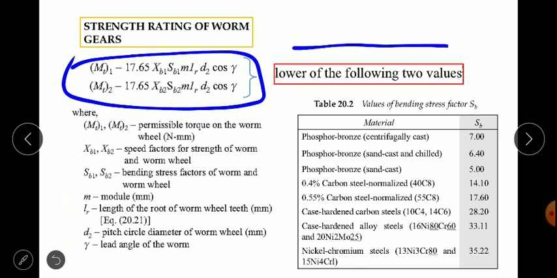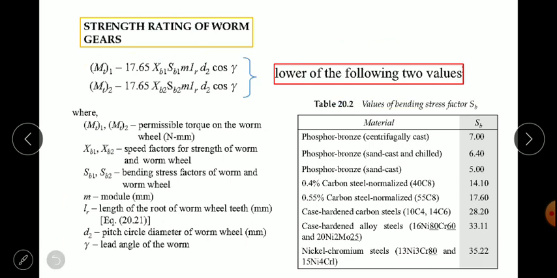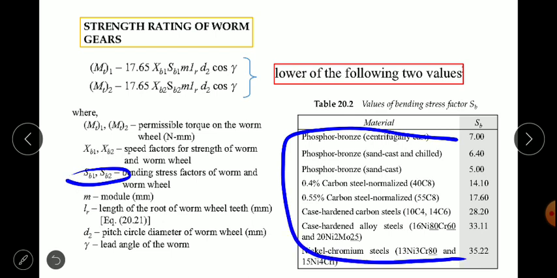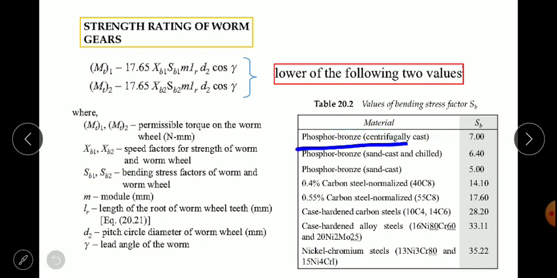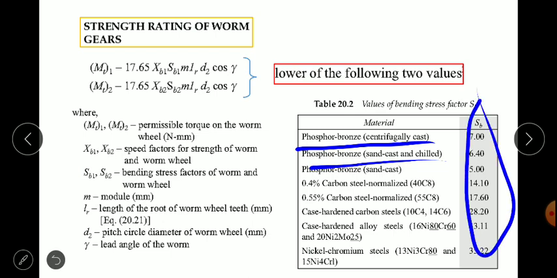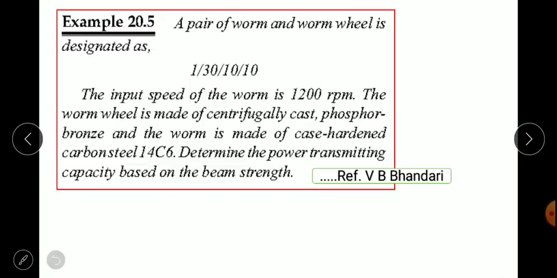It will be the lower of the two values. So we have to calculate two torque values, and the lower of the two torque values is the one that can be used. The Sb value, that is the bending stress factor, depends on the material used. One table is shown here, showing what type of material is used for manufacturing either the worm or worm wheel. Based on that we get the Sb value from this given table.